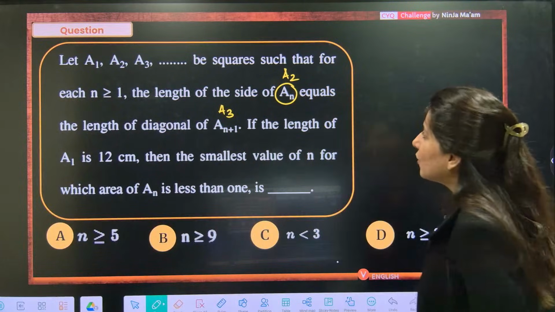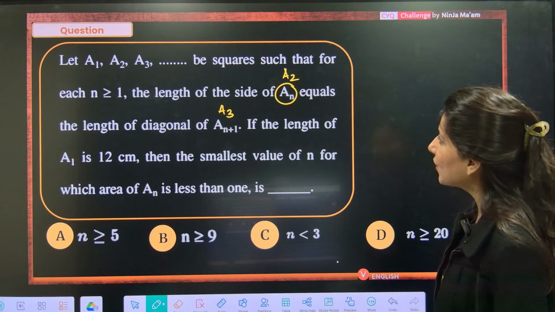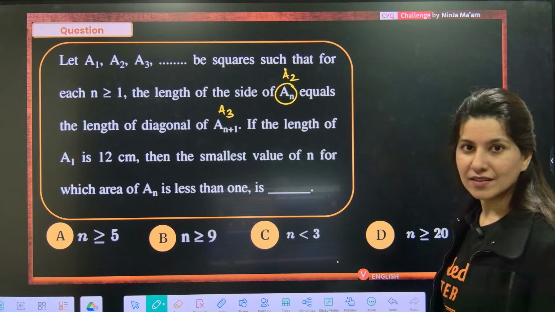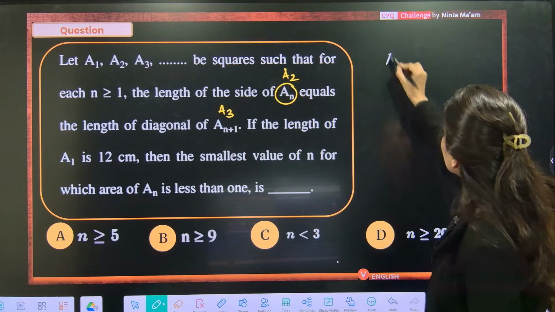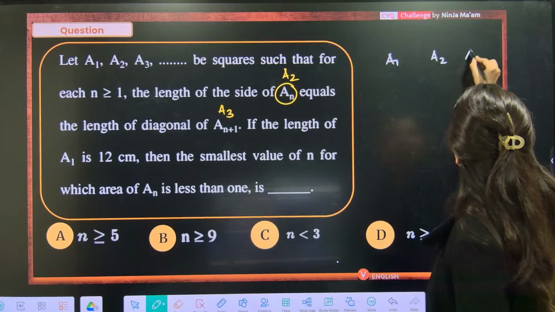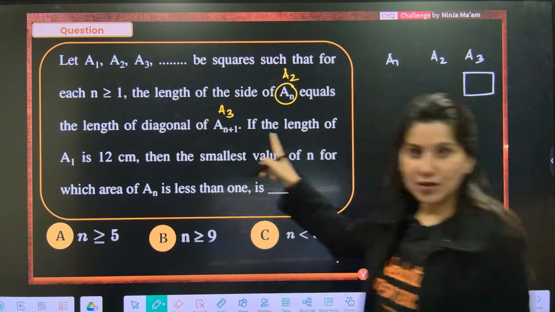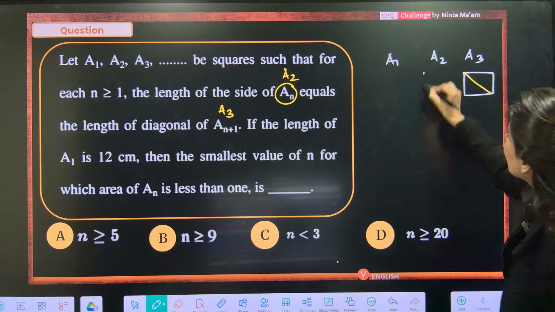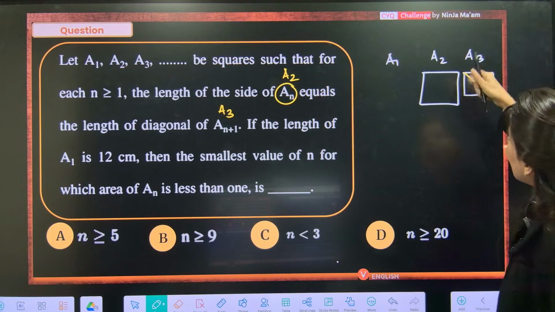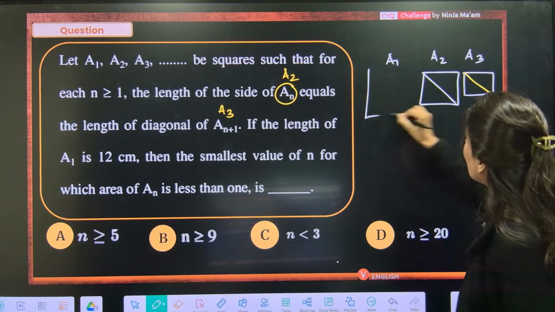Length of side of A2 is length of diagonal of A3. So suppose A1, A2 and A3. This is a square. A3 is having this diagonal. That means this diagonal will now become a side. And now, length of diagonal of A2 will become the side for A1.